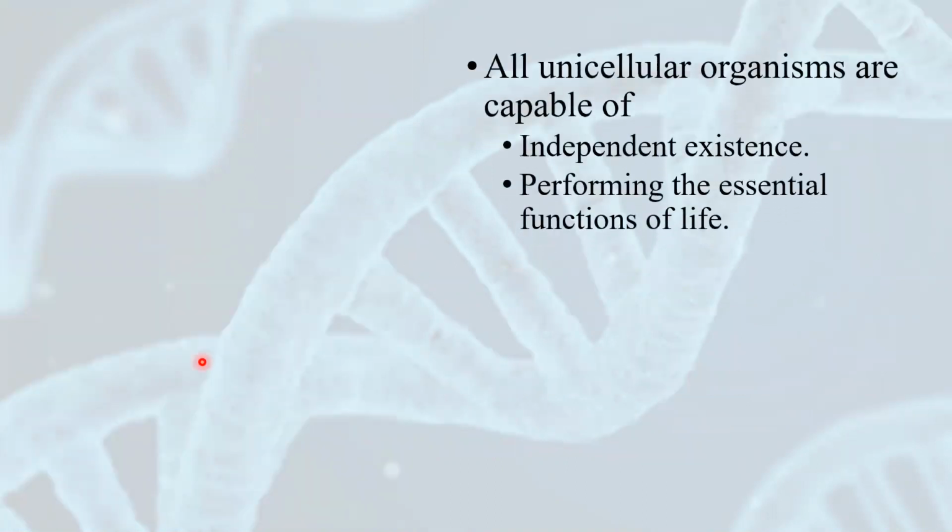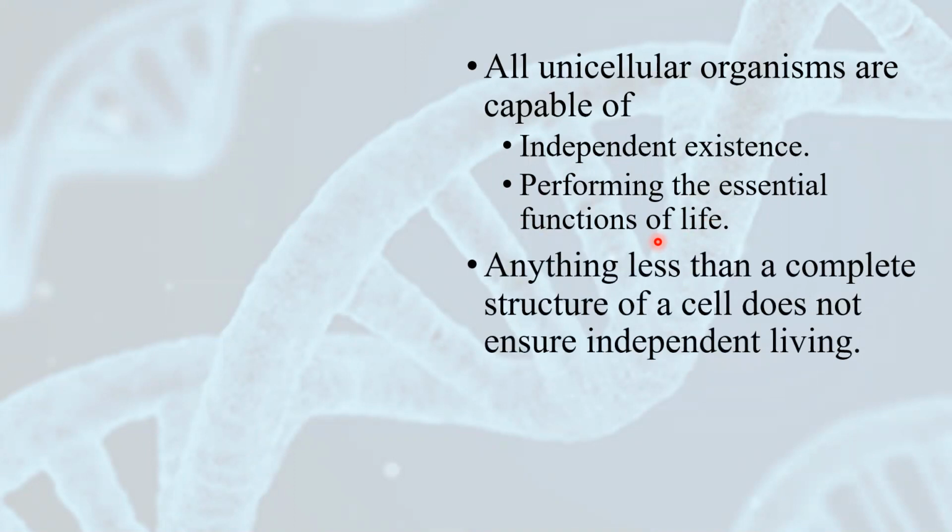If we talk about unicellular organisms, we know that their body is made up of only a single cell. That means there is no division of labor, like multicellular organisms have different tissues and different organs for performing different functions. But unicellular organisms do not have these organs. They have only one single cell, and that single cell is capable of independent existence. Moreover, this single cell can also perform all the essential functions of life, like breathing, digestion, excretion, reproduction, etc. Anything that is less than a complete structure of a cell does not ensure independent living.